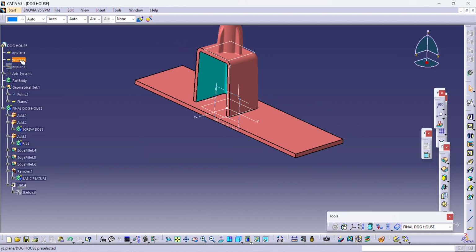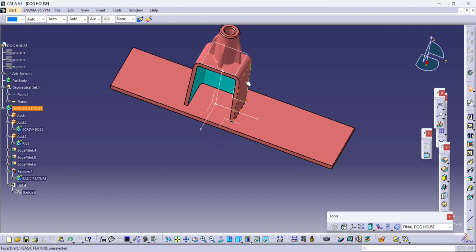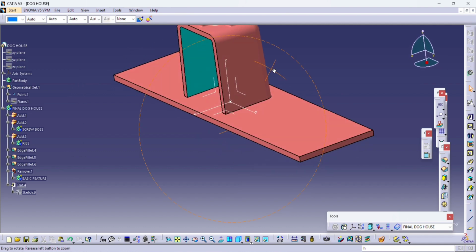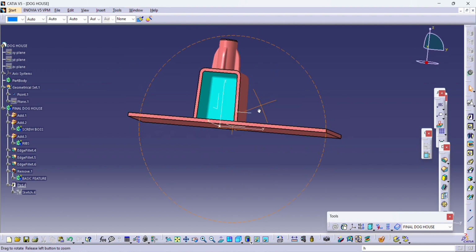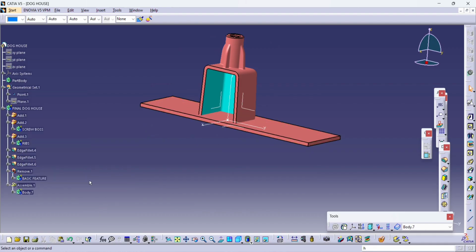So you can see the doghouse is completed, which is located on this wall. We'll hide all the planes for easy visual purposes.